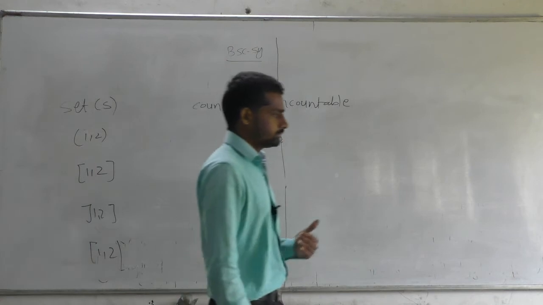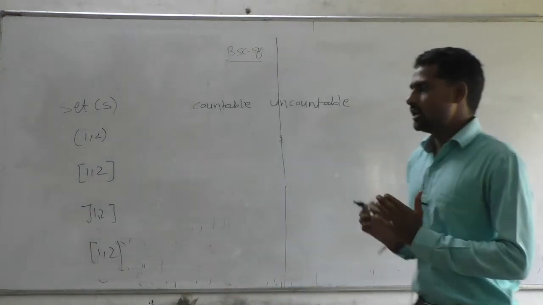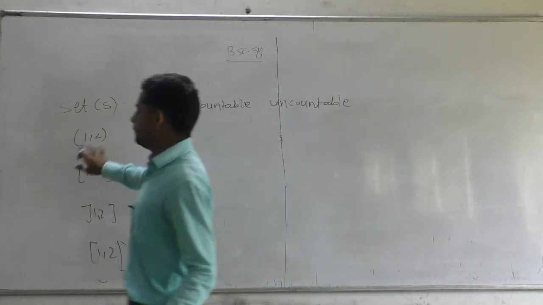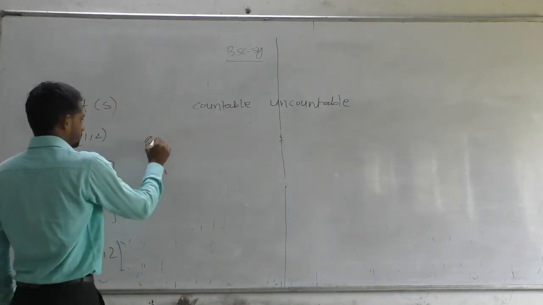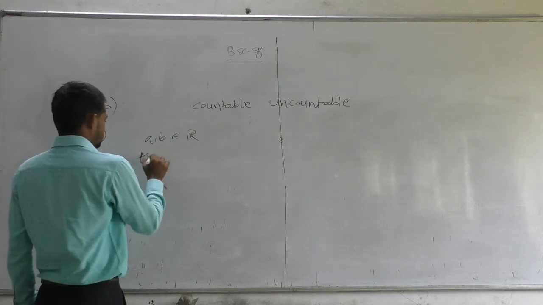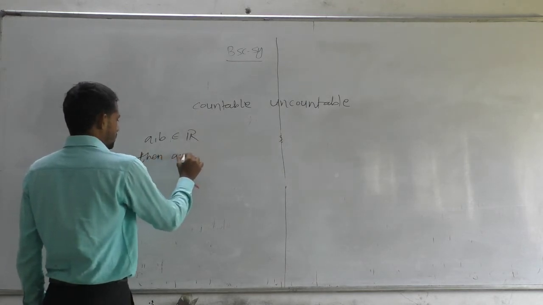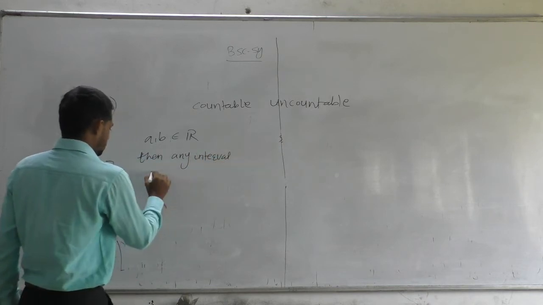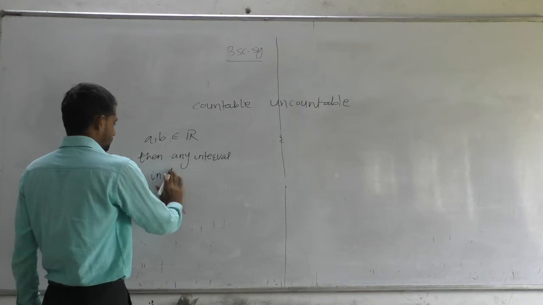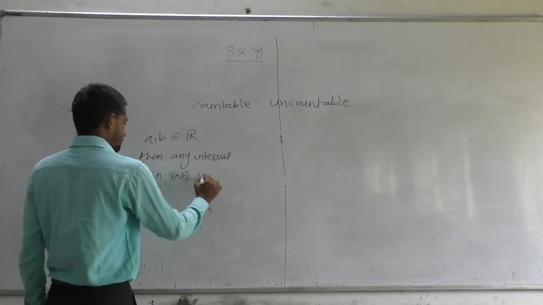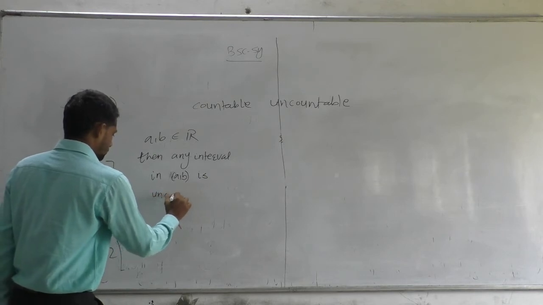We proved that the open interval (0,1) is an uncountable set. Therefore, if a, b belong to R, then any interval (a,b) is uncountable.